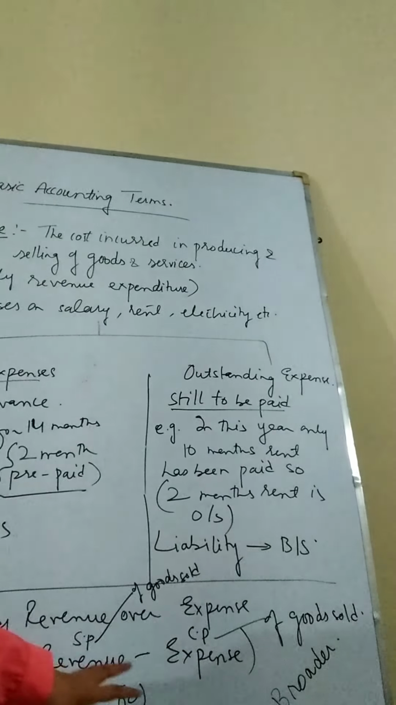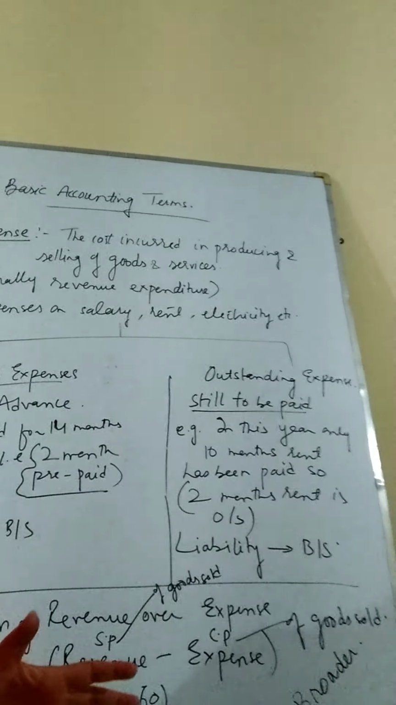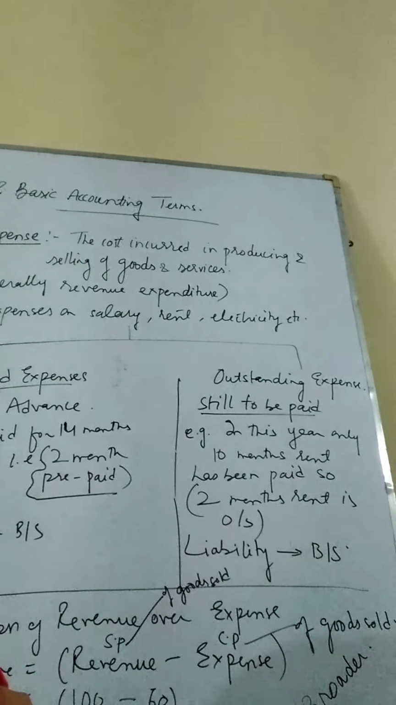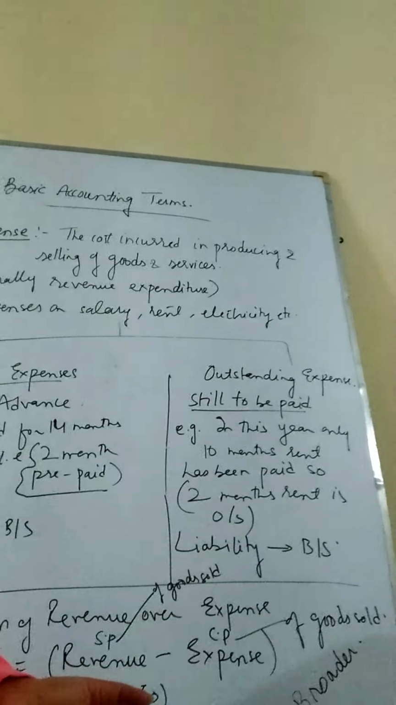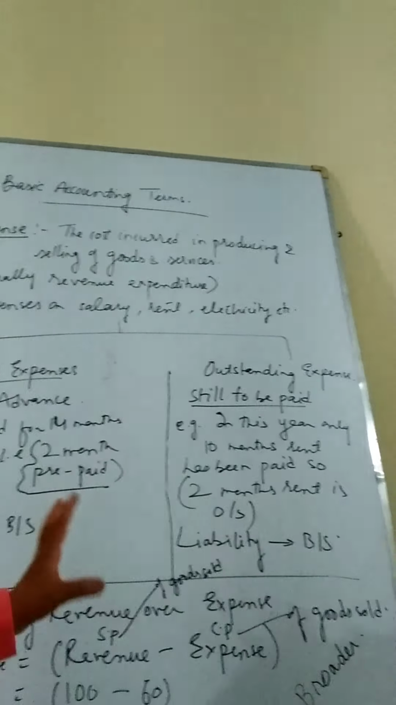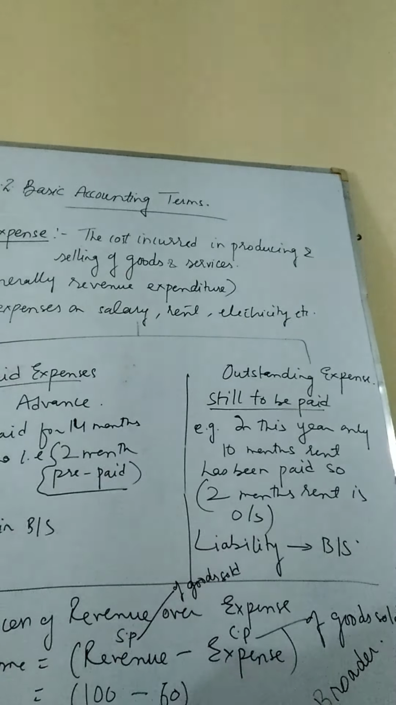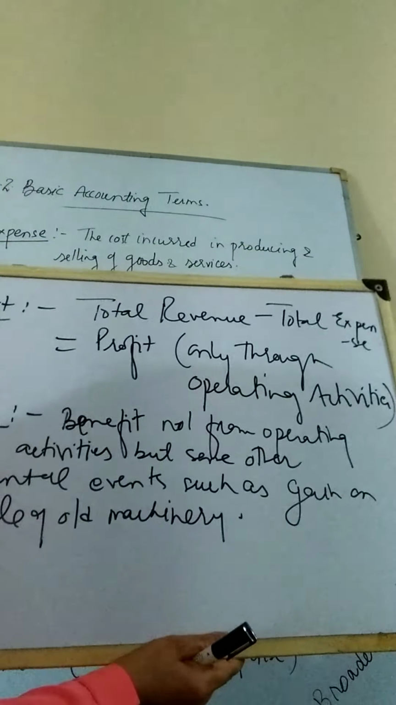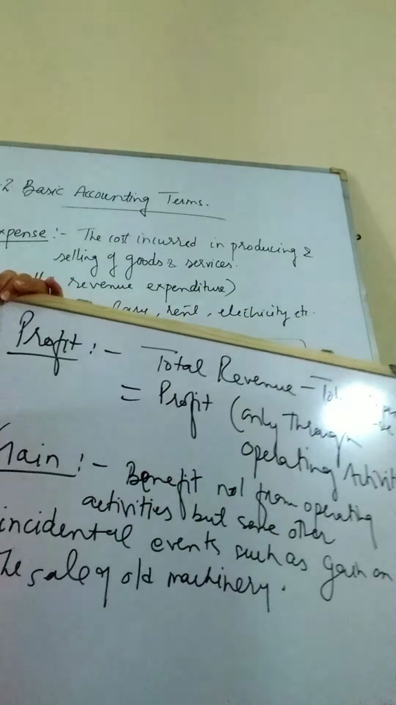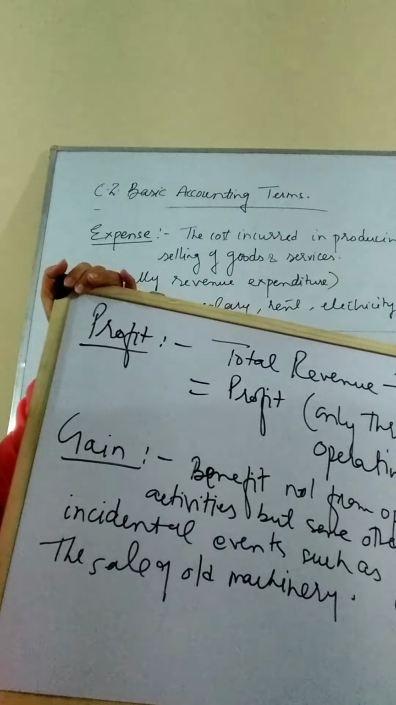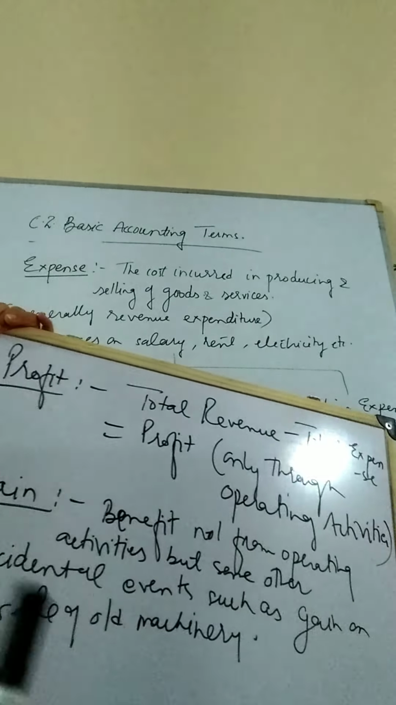But when we talk about income, it is a broader concept and it includes other activities also which may not be operating in nature. So that is the difference between profit and income. So we'll go with the profit also. Here I have written some points related to profit. You can have a look from here if it is visible.